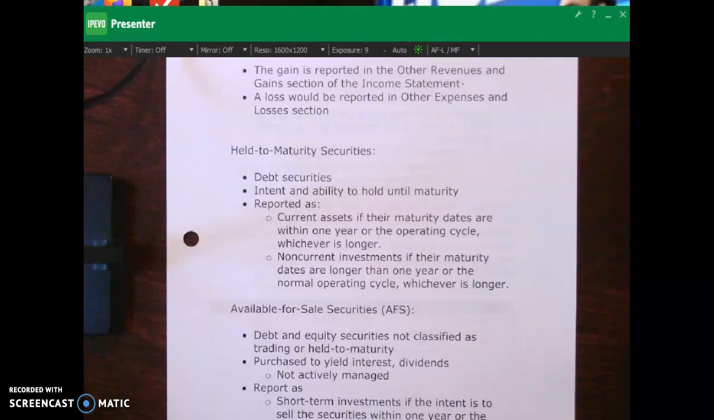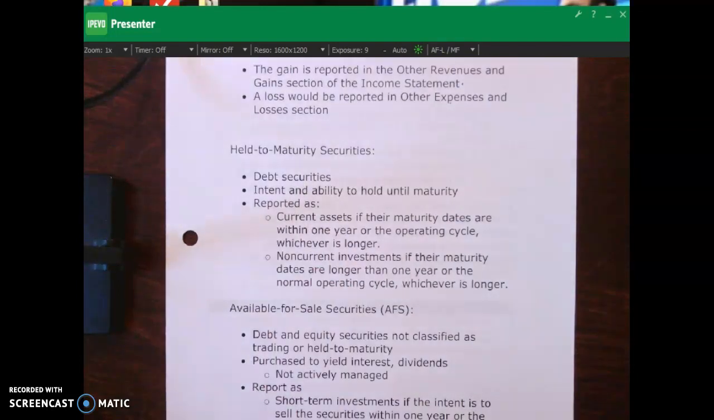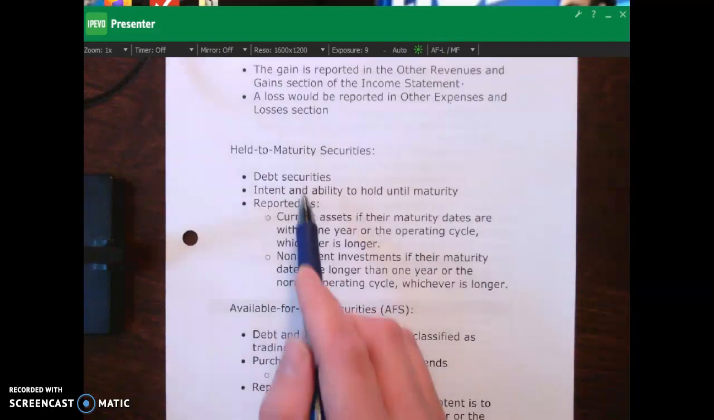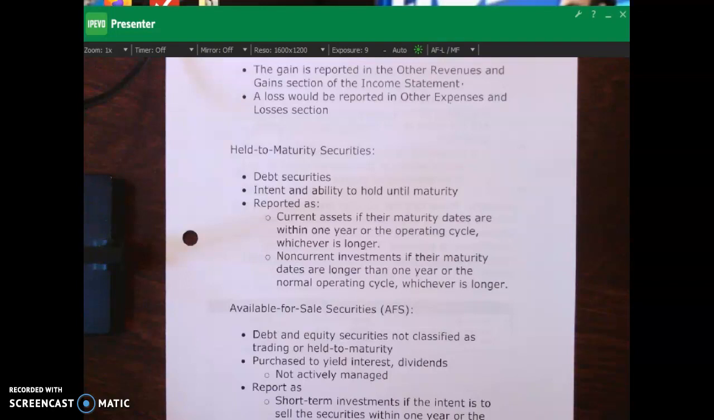In this lecture video, we're going to be talking about held to maturity securities and also available for sale securities. So held to maturity securities, these are only debt securities because stocks don't have a maturity. You can hold a stock for 20, 30 years. Okay? There is no maturity date on a stock, but there is on a bond. So when we're talking about held to maturity securities, we're only talking about buying bonds or debt of another company. And that debt has a maturity date. That's why we can call them held to maturity securities.